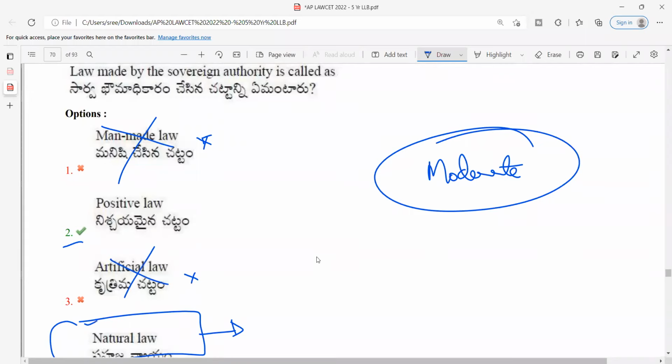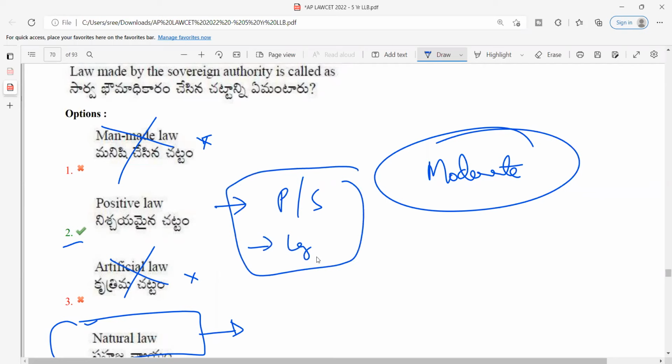Look at this one. What is a positive law? Here, it is law made by a sovereign authority. It means law made by a competent authority. It can be Parliament or a state legislature, or any other legislature in the entire world. As this is made by a legislature, we call it a law.